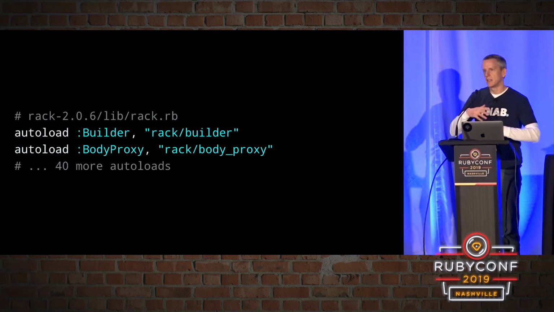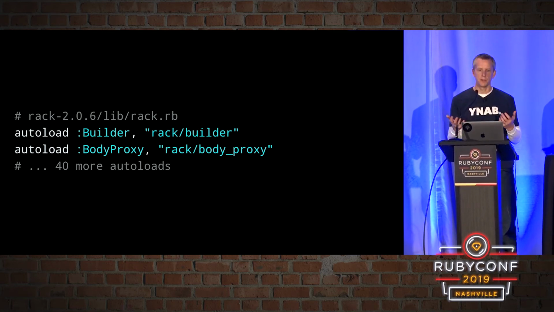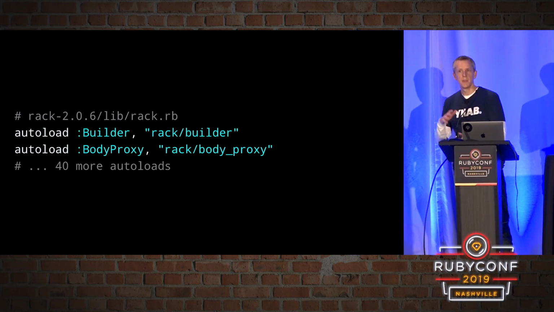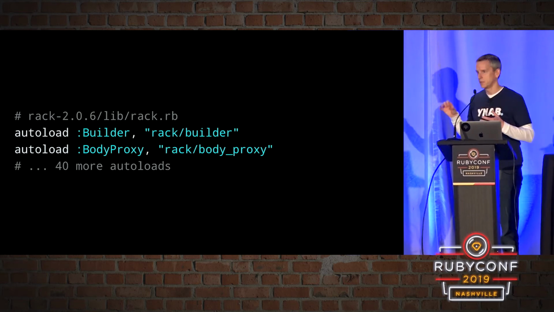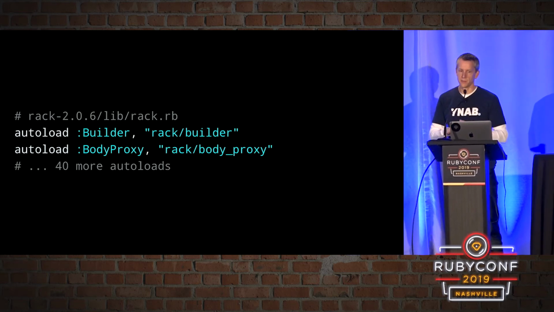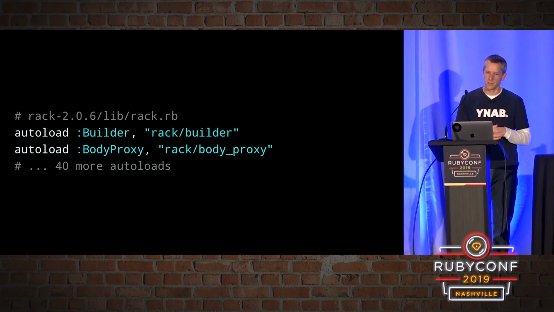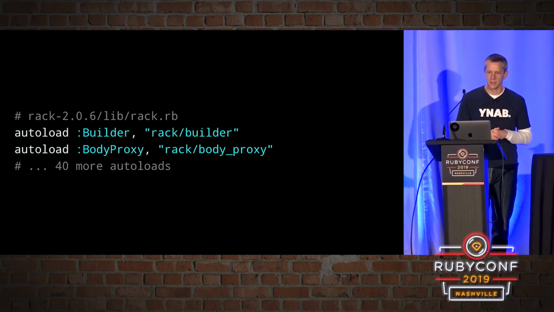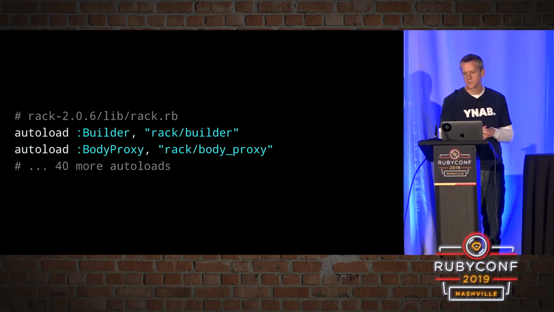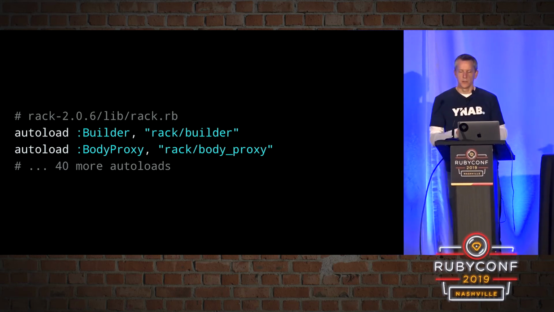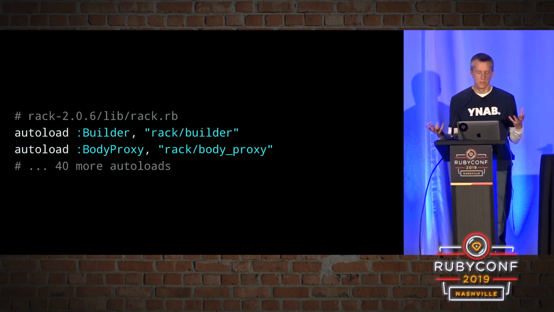And notice in this rack example, we did not have to modify load path at all because it's a gem, and when the gem gets activated, the gem's lib directory gets added to the load path. So within the context of a gem, we don't have to worry about manually adding lib to the load path like we did before.